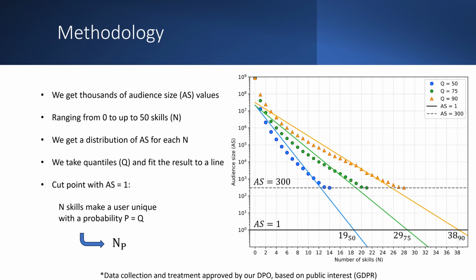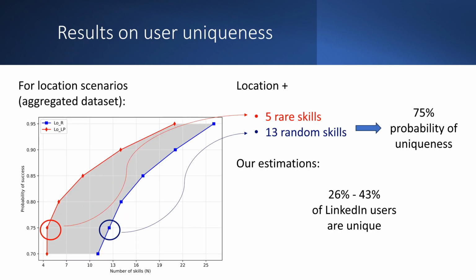We take quantiles on that distribution and obtain the colored markers in the graphics. The lines fitting the markers can be projected below the AS of 300, which is the minimum AS value reported by the platform, and the cut point with an AS of 1 is the number of skills that make users unique on LinkedIn with a probability equal to the quantile. We apply the analysis in 4 scenarios for each dataset. You can find more details in the paper.